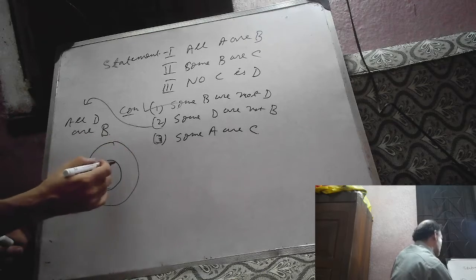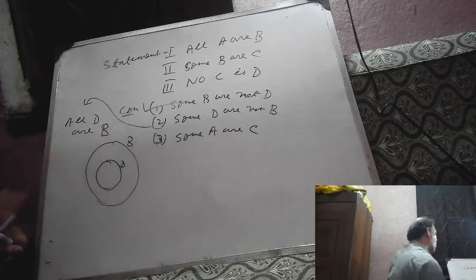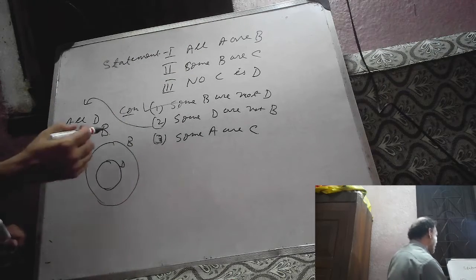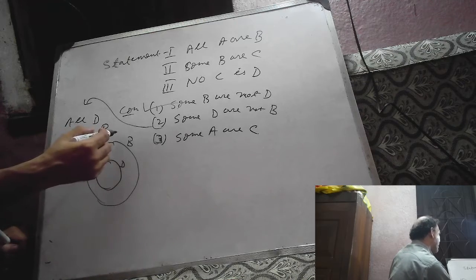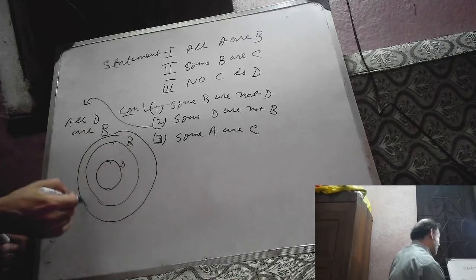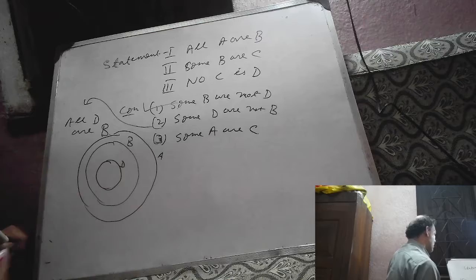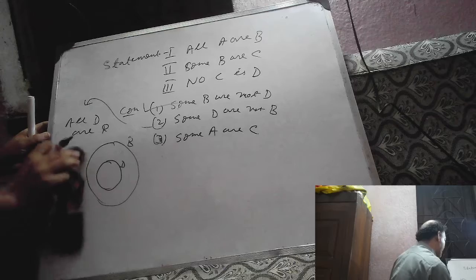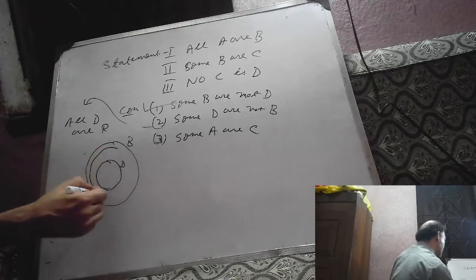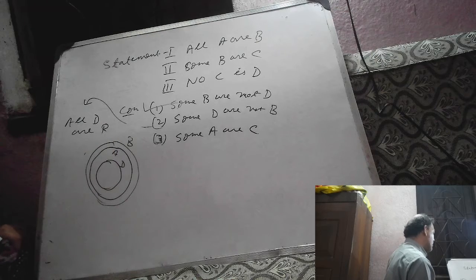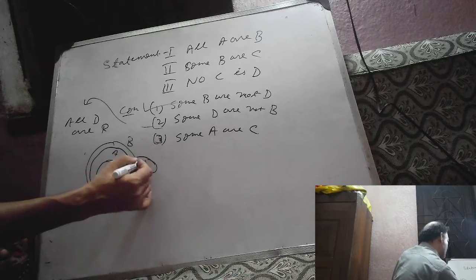This is D, this is B. All D are B. Now given all A are B, A should be placed inside B. Now some B are C. Suppose this is some B are C.